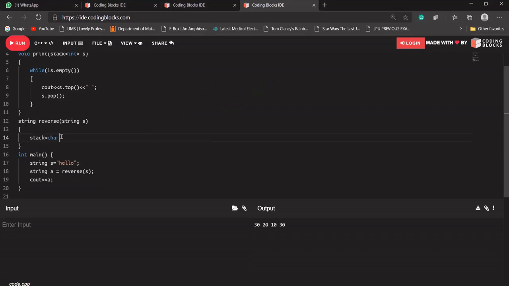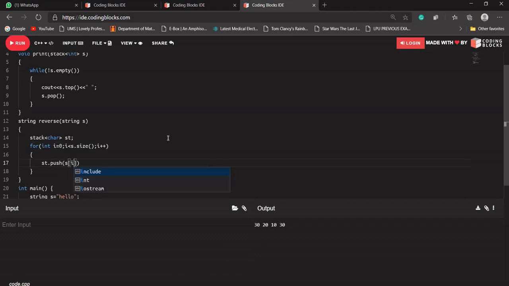The stack will be of type character because I want to push characters into our stack, since a string is an array of characters. Let's name this stack st. I'm iterating a loop with i equal to 0, i less than s dot size, i plus plus. In our stack I'm pushing s of i.